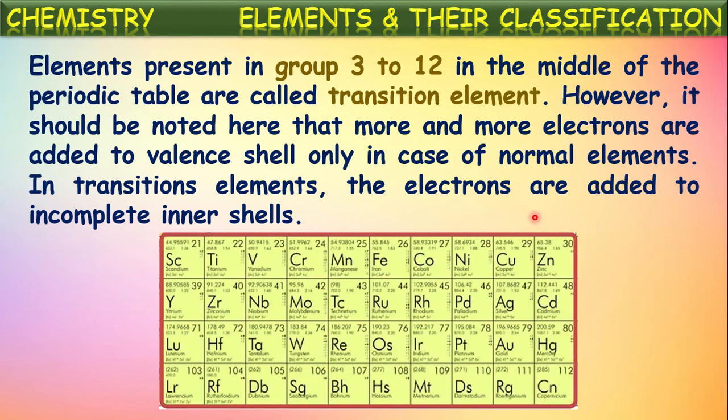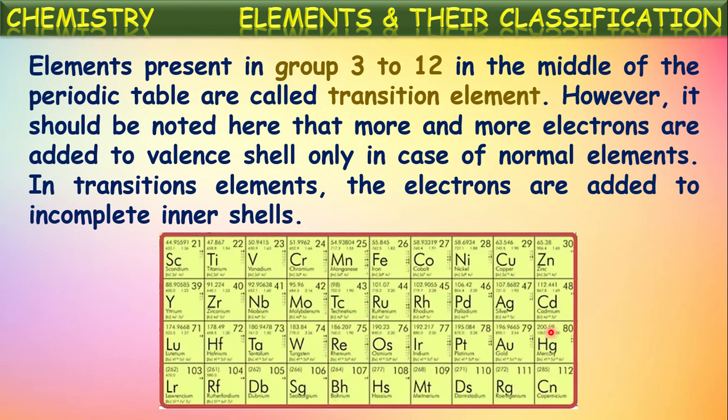However, it should be noted here that more and more electrons are added to the valence shell only in the case of normal elements or representative elements. In transition elements, the electrons are added to the incomplete inner shells. That is the specialty of these elements present in the middle of the periodic table, from third group to 12th group.